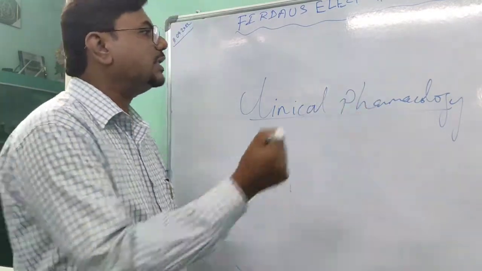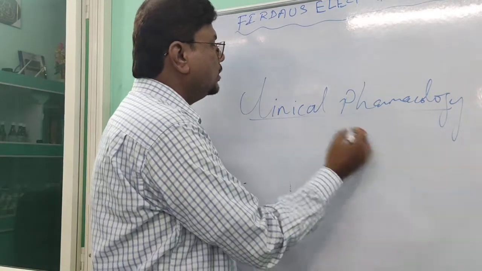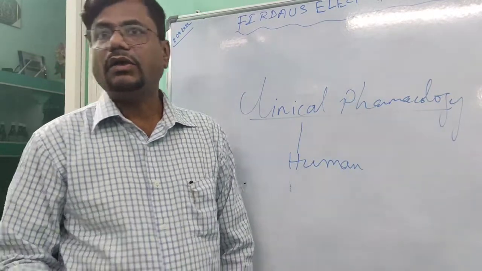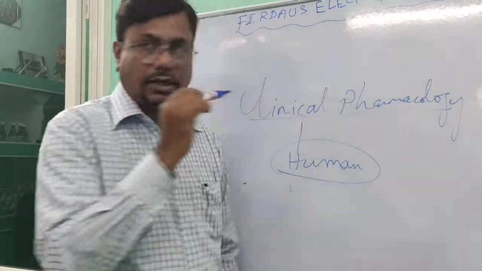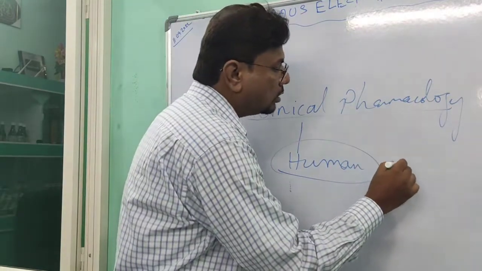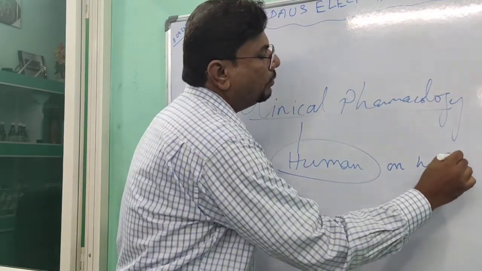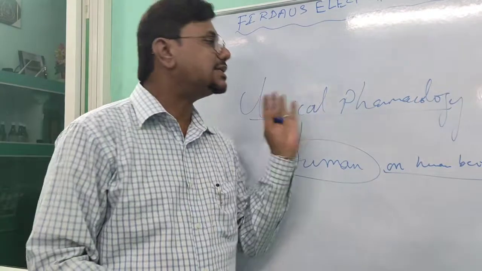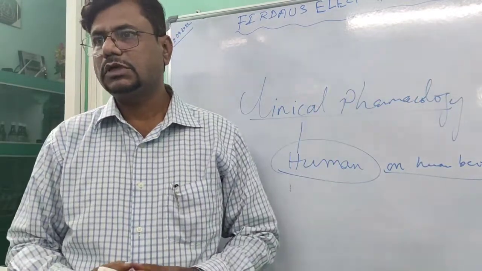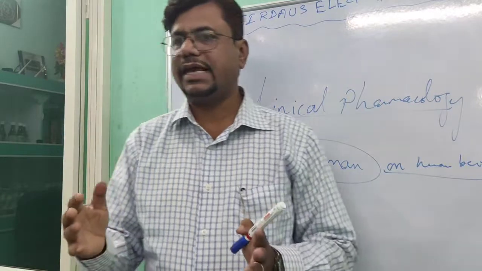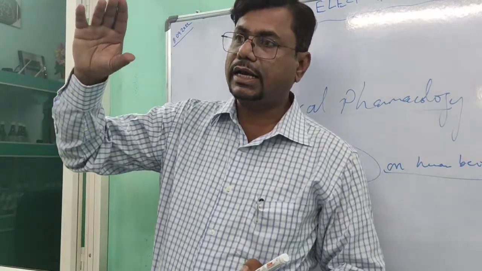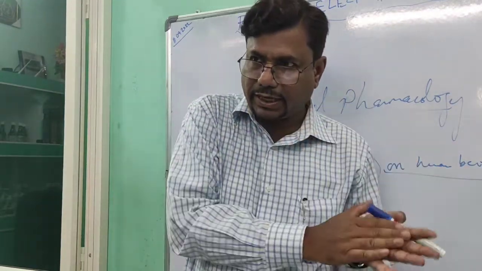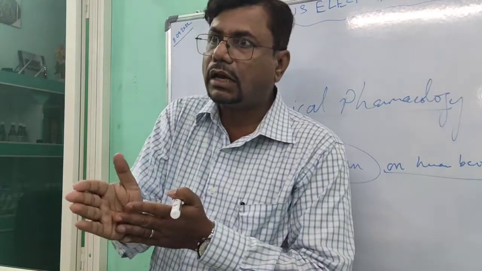If we are studying that drug action on human beings, anything which we are studying a drug on human beings, so study of drug on human beings is clinical pharmacology. Here, like we say, clinical college, or we say, are you with preclinical or paraclinical or clinical?